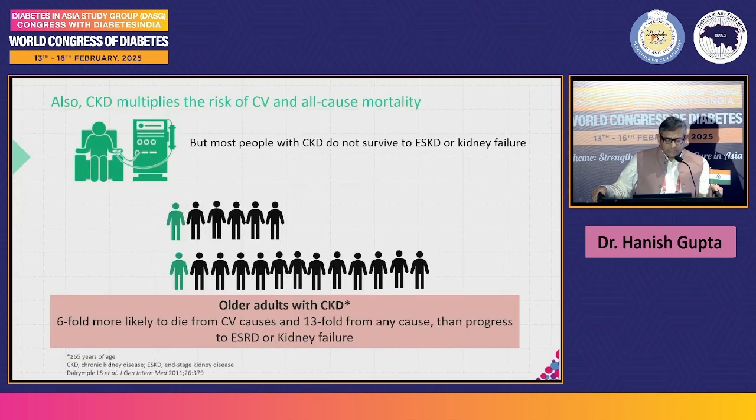The problem is that we are not paying much attention to CKD, primarily because the patient of CKD dies from cardiovascular diseases before they succumb to the end stage kidney disease. There is a sixfold more likelihood for these patients to die from CV causes, and a 13-fold from any other cause than they progress to ESRD or kidney failure.